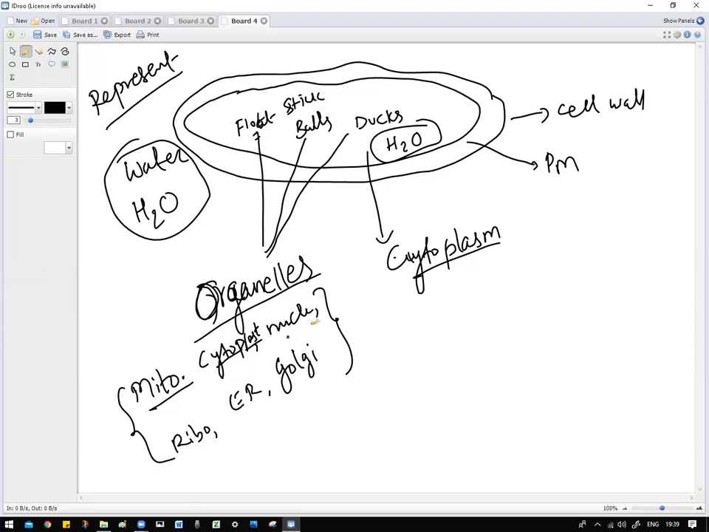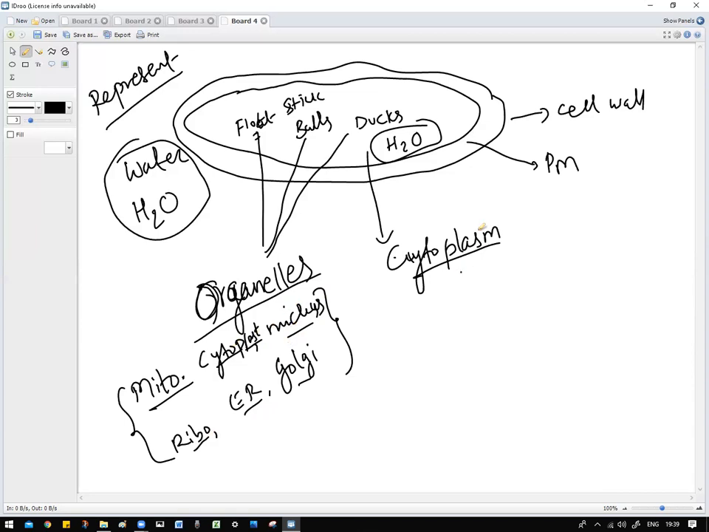Yes, what is this one? Nucleus. What is this? Ribosome. What is this? Endoplasmic reticulum. Then this one, Golgi complex. So these are all solid things. The solid things which are there inside the cell are called organelles.